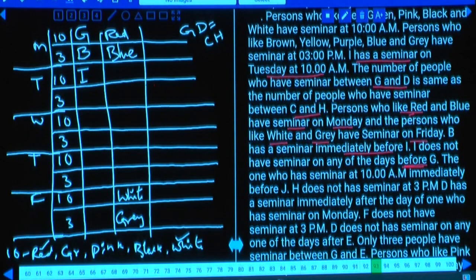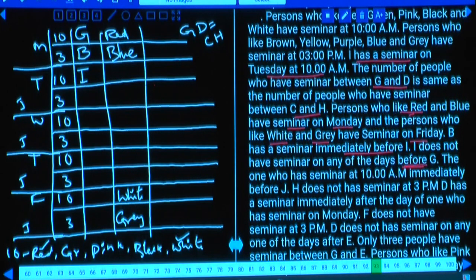Then, the one who has a seminar at 10 a.m. is immediately before J. As 10 a.m. is immediately before J, then J must be at what time? J must be at 3 o'clock, isn't it? Hence, J must be at 3 o'clock. J can be Friday or Thursday or at this place or at this place. There are 4 possibilities to this J, isn't it?